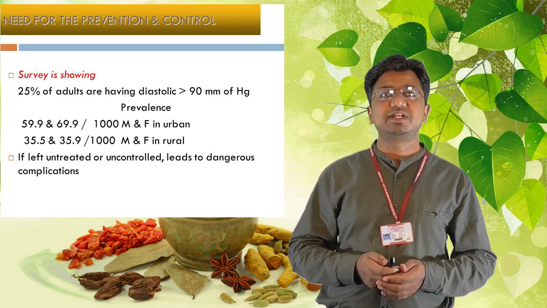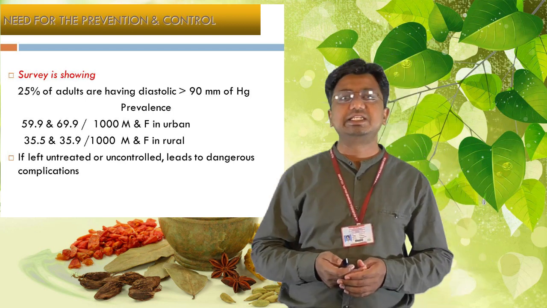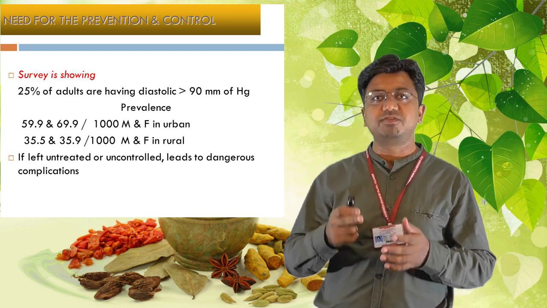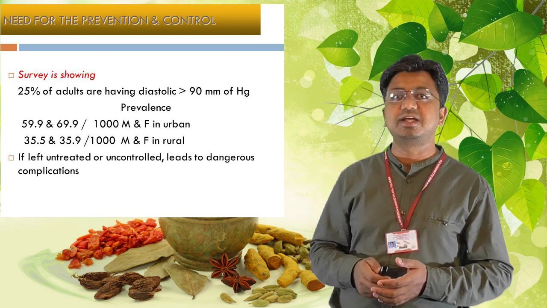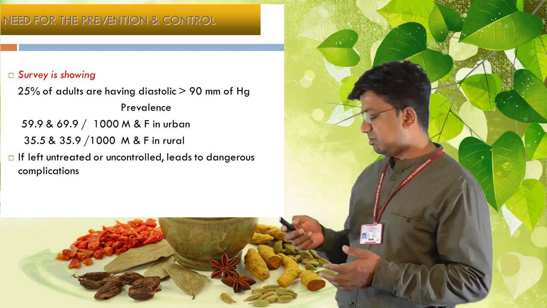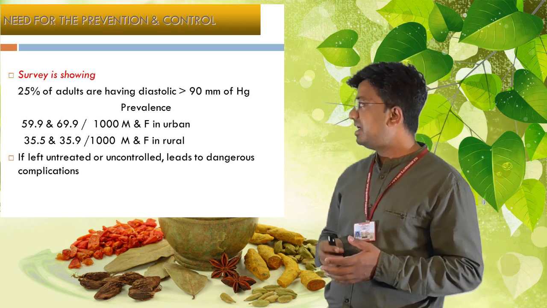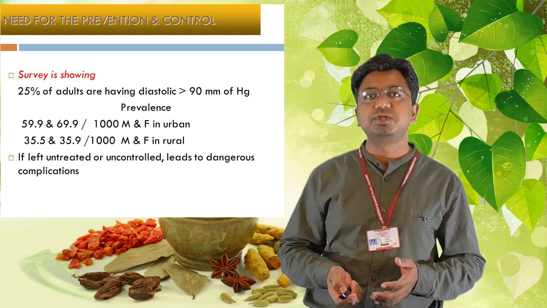Then 60% among 1000 male and female population are suffering with these non-communicable disorders, and 35 to 40% of male and female population in urban and rural areas are suffering with non-communicable diseases, and hence it is to be addressed correctly. If left untreated or uncontrolled, they lead to dangerous complications which we know already.